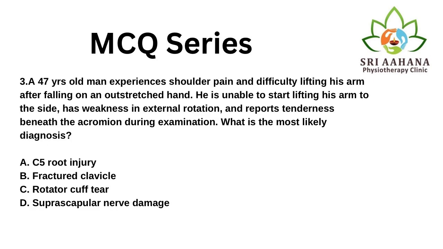A 47 year old man experiences shoulder pain and difficulty lifting his arm after falling on an outstretched hand. He is unable to start lifting his arm to the side, has weakness in external rotation, and reports tenderness beneath the acromion during examination. What is the most likely diagnosis? A. C5 root injury, B. Fractured clavicle, C. Rotator cuff tear, D. Suprascapular nerve damage.